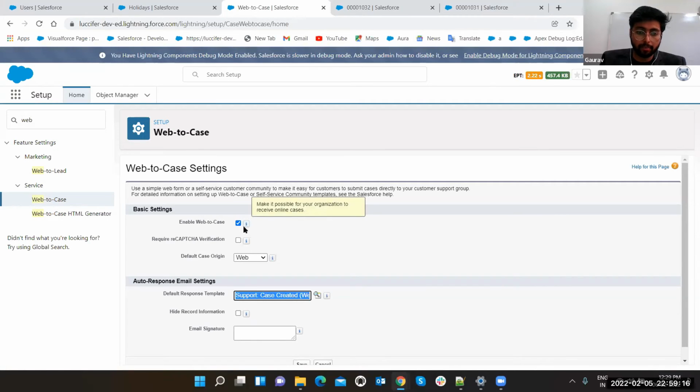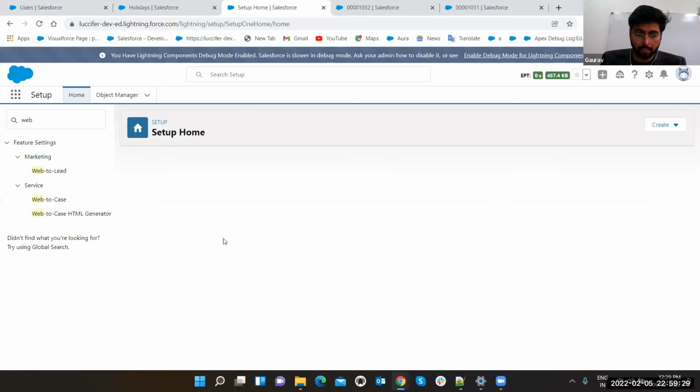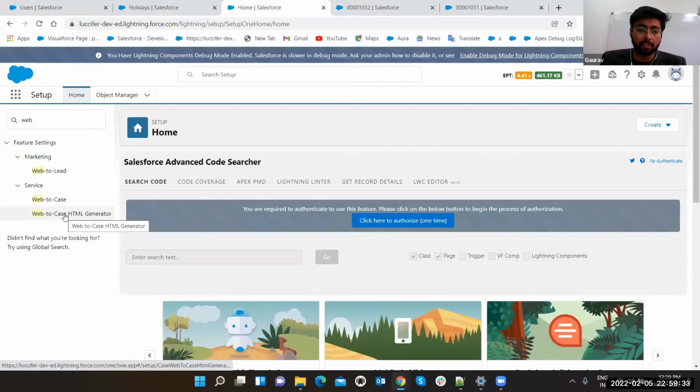First of all, make it active. Enable web to case. Recaptcha you can set. Second thing is support case created. Email signature you can also set. Click on save button. That's it. This is the web to case system. After that, now this is saved. We have enabled the web to case everything.